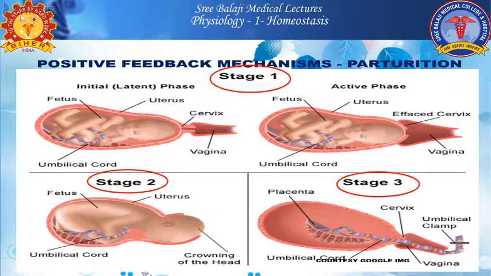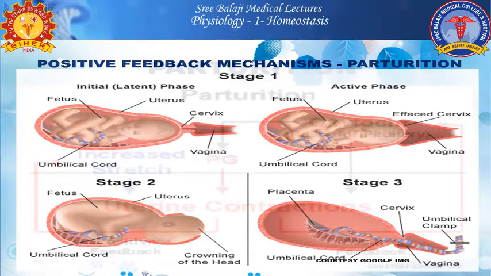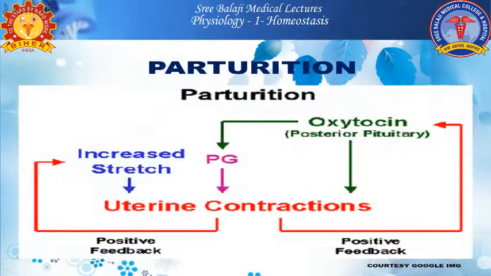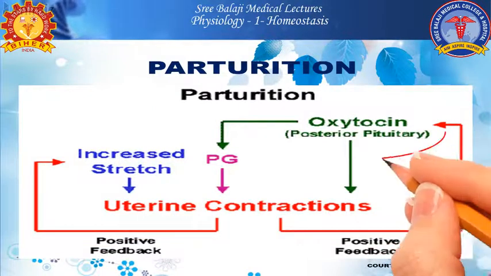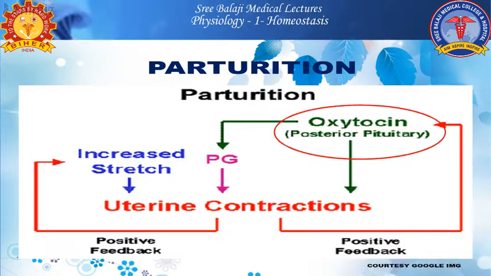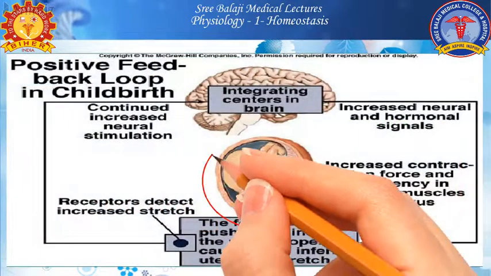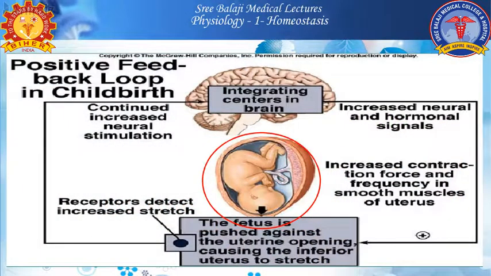So let us see how the fetus is expelled from the uterine wall. During the process of parturition, the head of the fetus comes in contact with the cervix. Once it contacts the cervix, there is a stimulation. Signals are sent through the positive feedback mechanism to the posterior pituitary, thereby producing oxytocin. This oxytocin induces uterine contraction. The more the head of the fetus comes in contact with the cervix, the more oxytocin is produced by the stretch reflex at the cervix.